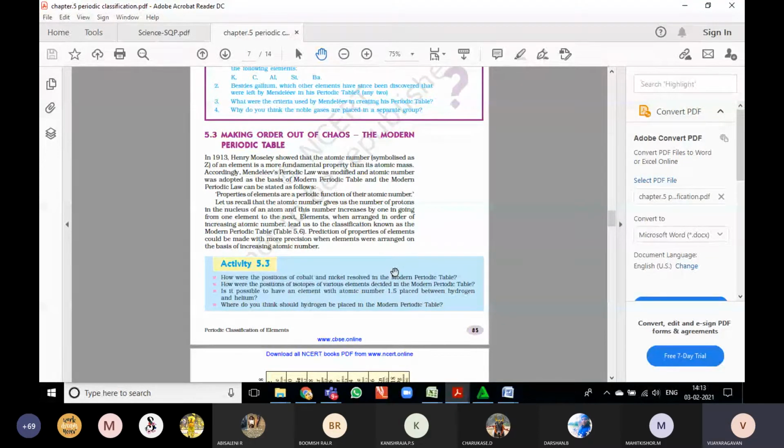Moseley gave the modern periodic law: the properties of the elements are a periodic function of their atomic number. See the difference, only one word.